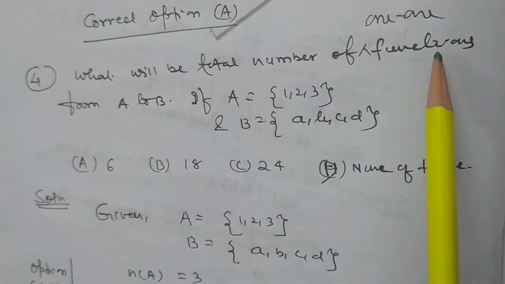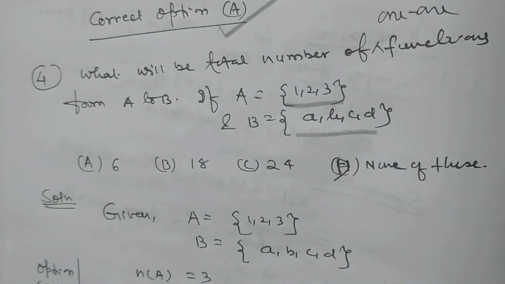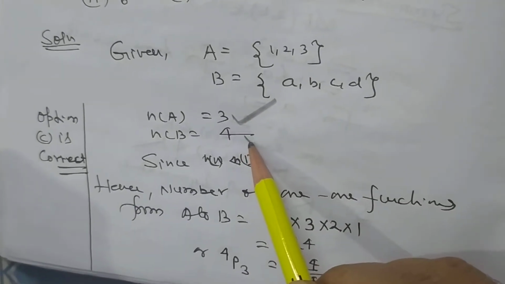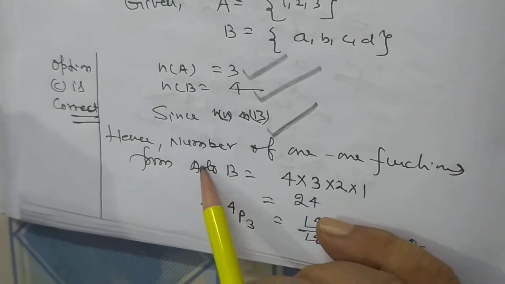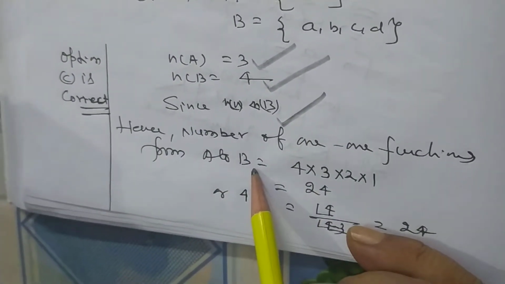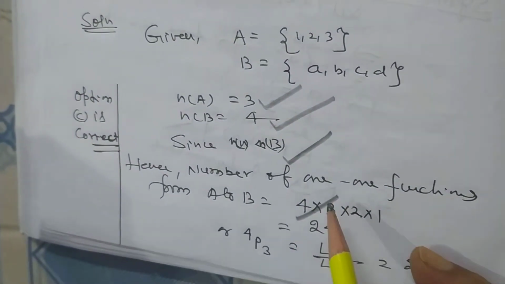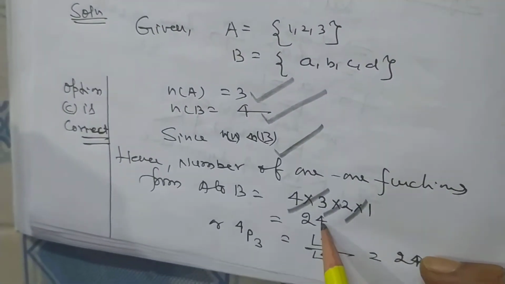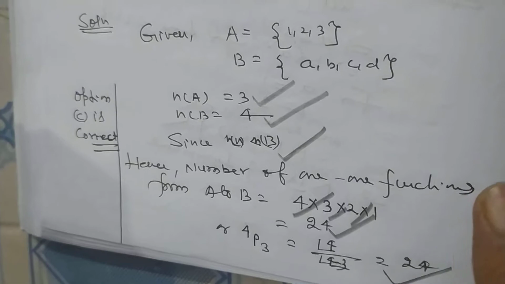What will be the total number of 1-1 functions from A to B if A has 3 elements and B has 4 elements? Now the cardinal number of A is 3, the cardinal number of B is 4, so the cardinal number of A is less than that of B. Suppose we start from 1: it has 4 chances, 2 has 3 chances, 3 has 2 chances. That is 24, or 4P3, that is also 24. In this way we can solve this type of problem.